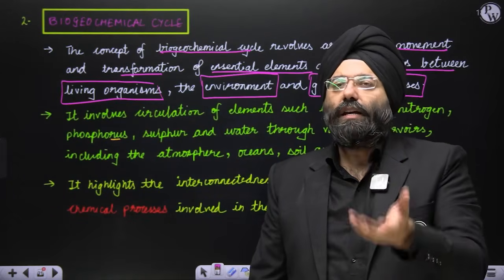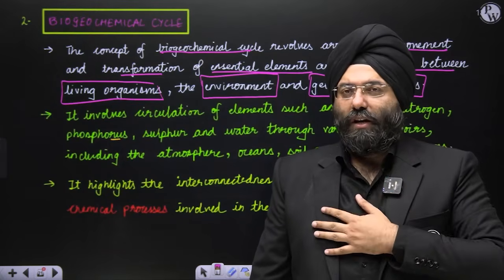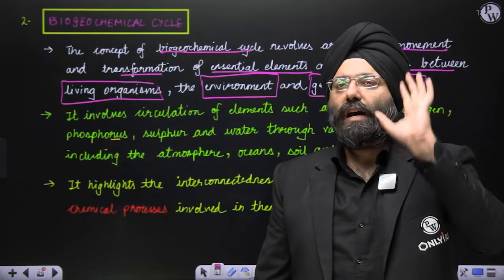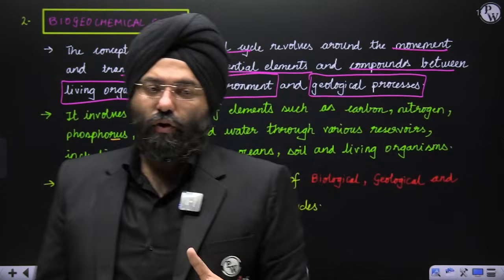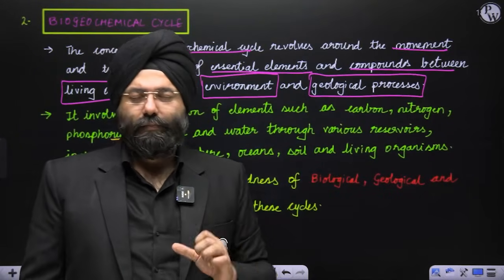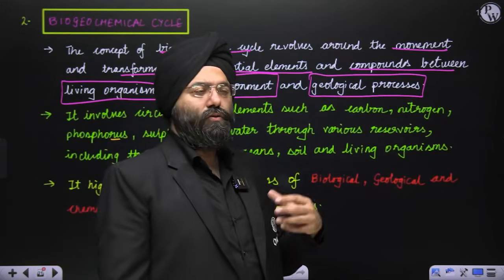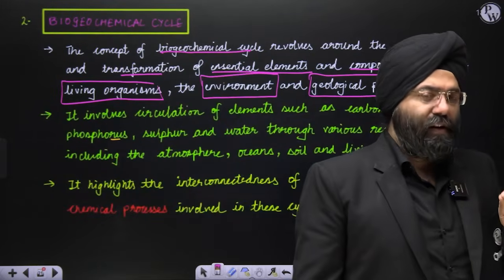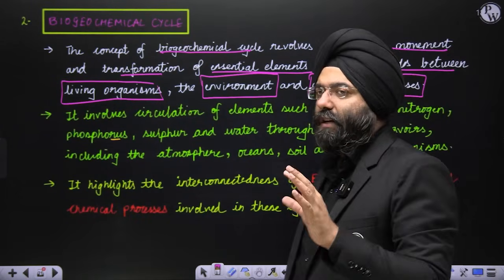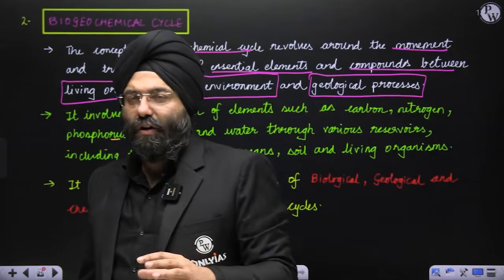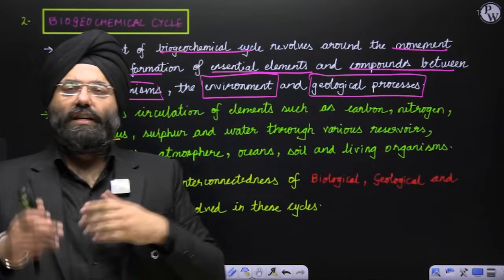Now, I am inhaling oxygen, but I'm exhaling carbon dioxide. So from a reservoir that is my body, I am adding carbon dioxide to the atmosphere. Yes or no? Yes, I am. Now there is a log of wood that is present here and I burn it. Carbon is stored in the wood, which is why it is also a carbon sink. When I burn it through the process of combustion, carbon monoxide and carbon dioxide gases will be released. That means from a reservoir, the wood, it is being released into the atmosphere. So again, these processes are taking place.